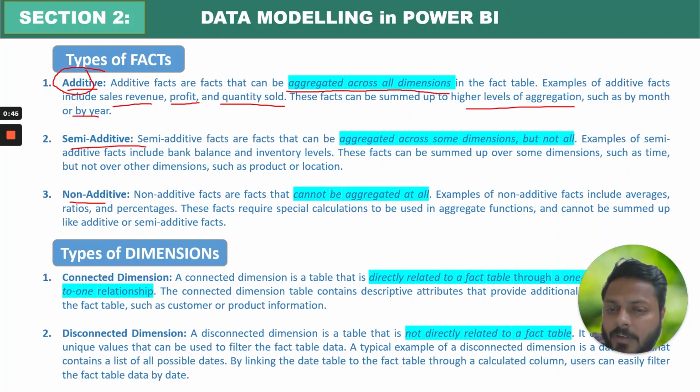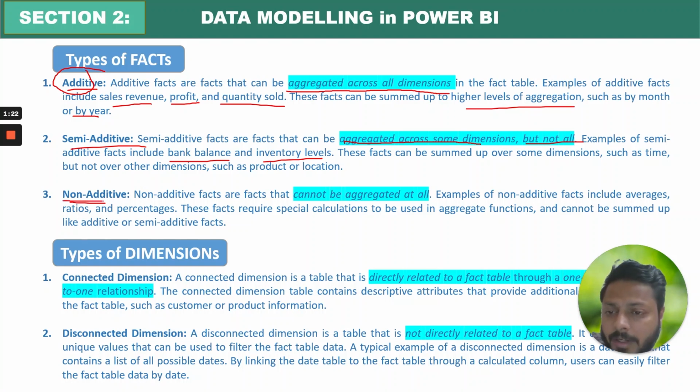What is semi-additive? These are the facts that can be aggregated across some dimensions, but not all. For example, you can include bank balance and inventory levels. In inventory, you can sum up, but it will be cumulative. You can't say that from day 1 till day 10, if you sum whatever the inventory is on each day, you will get the total. No, because each and every day you are selling also. So inventory minus sales will be your net inventory. In this case, this will be semi-additive.